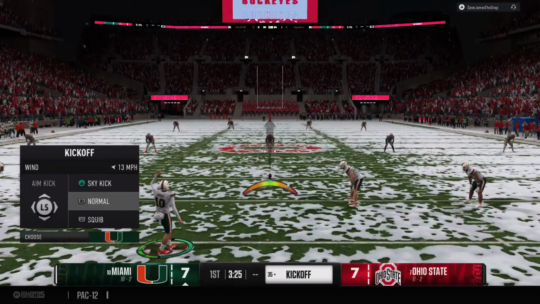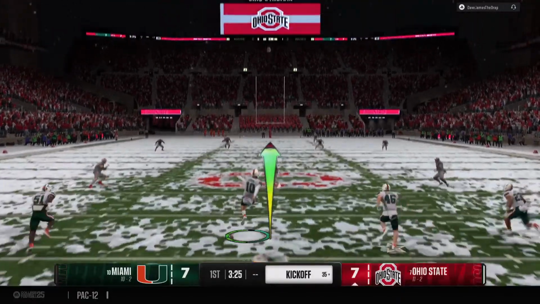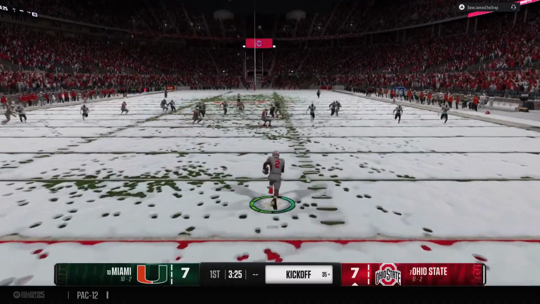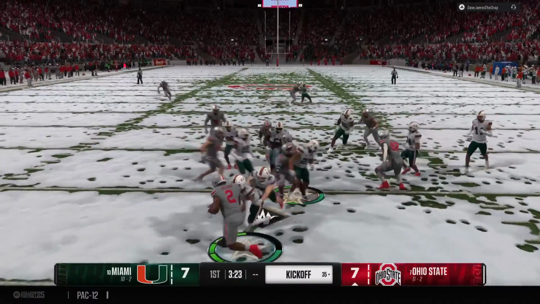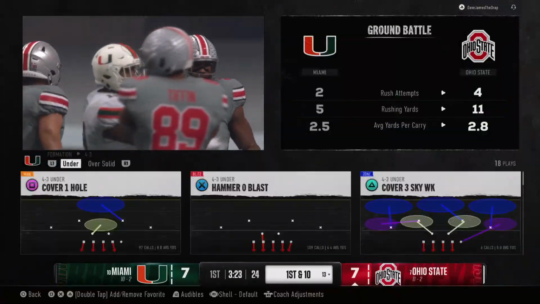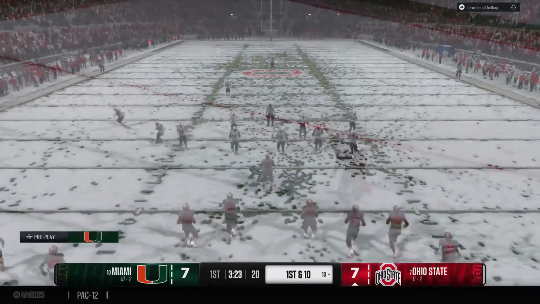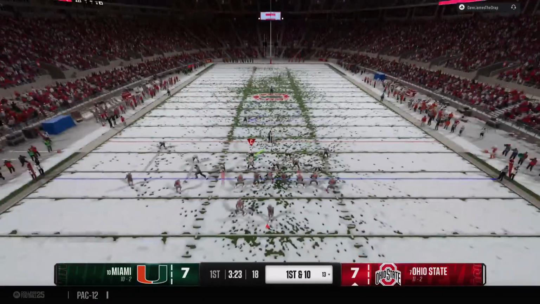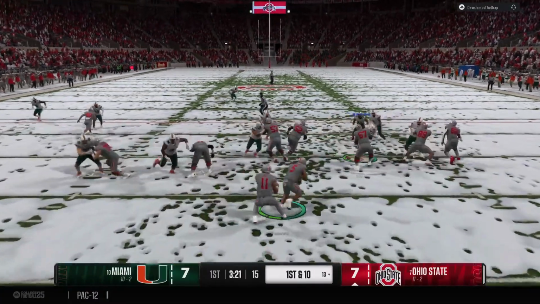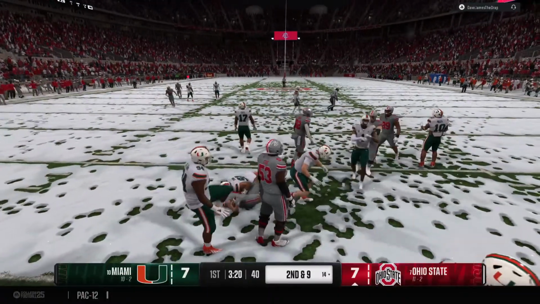Kickoff team has come on the field now to send this one away. Returner looking to make a play here. And the returner will be brought down. And the Ohio State offense comes back onto the field, trying to build on a beautiful, balanced touchdown drive last time they had it. And they'll stop him short of the line to gain.